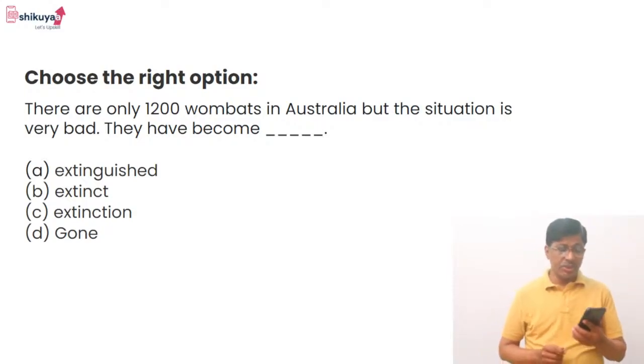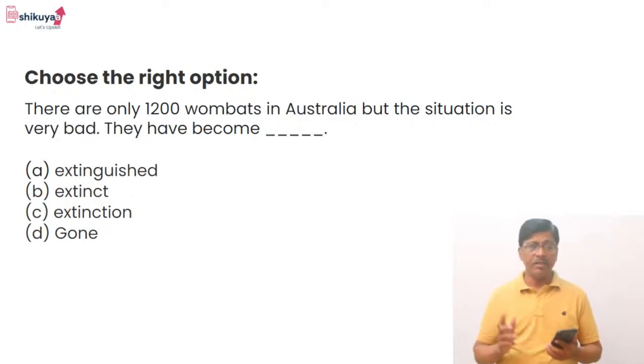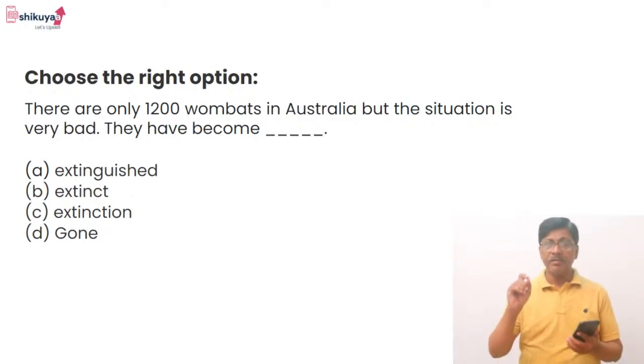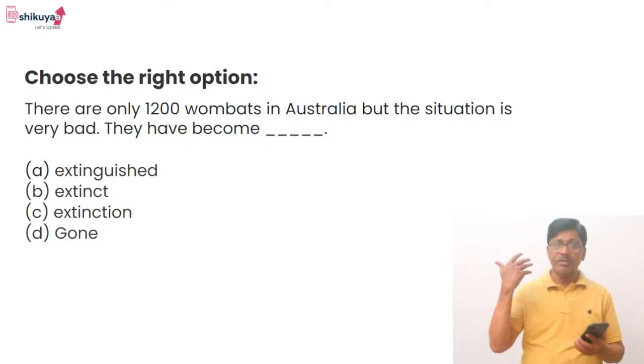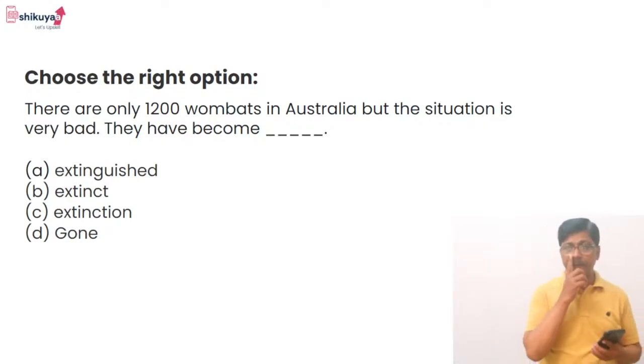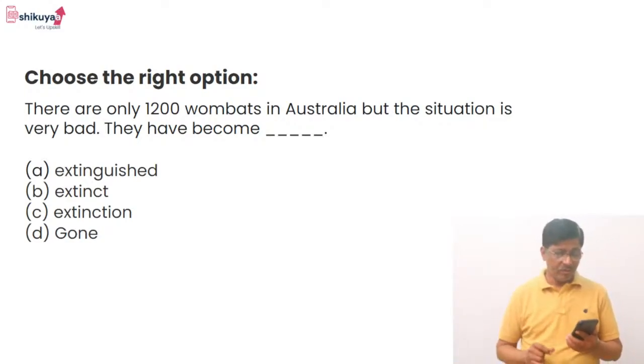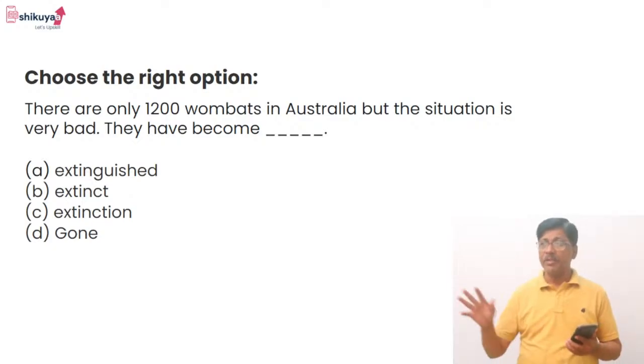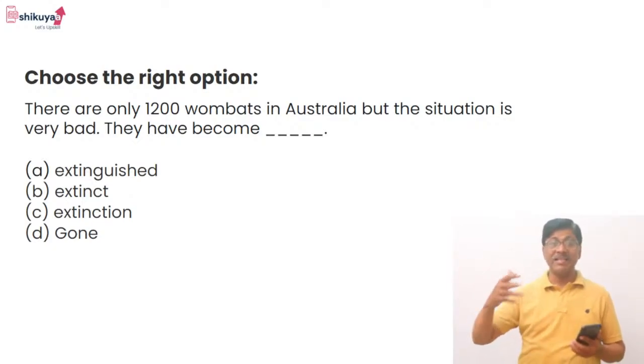But the situation is very bad. मतलब बहुत कम है, and the situation is very bad. They have become dash, they have become what? Extinguished. फायर को एक्सटिंग्यूश किया जाता है, फायर एक्सटिंग्यूशर, फायर को पुट ऑफ करते हैं. Okay, so extinguished नहीं आएगा. Extinct, this is more correct. एनिमल्स के लिए हम बोलते हैं ना, the species is extinct.